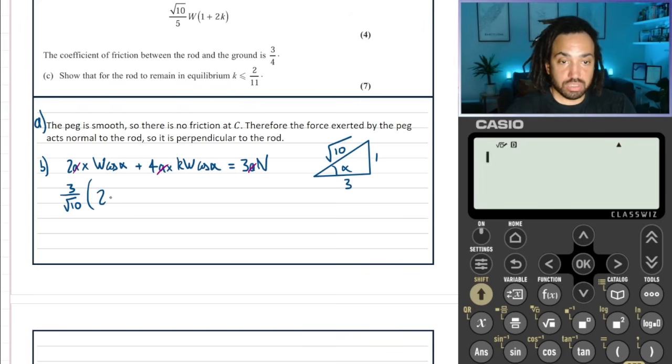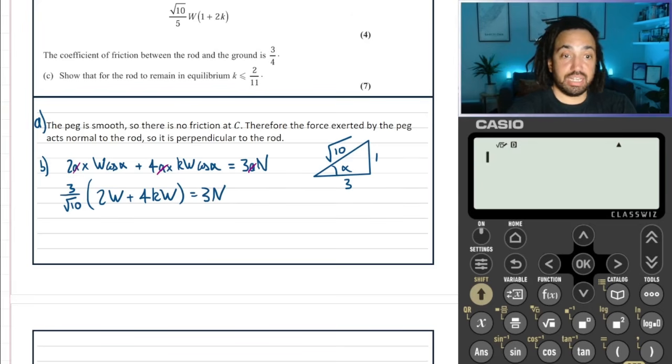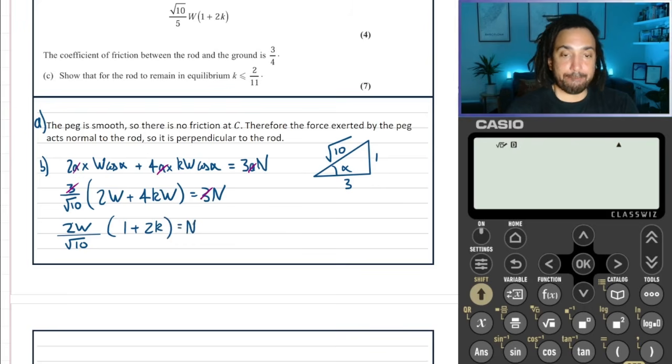So take out a cos, and then we've got 2W plus 4KW is equal to 3N. We can now cancel out a 3 on both sides as well. And we can also take out a factor of 2W from inside the bracket. So we get 2W over root 10 times 1 plus 2K, and that's equal to N. Okay, so then we can finish up by rationalizing this.